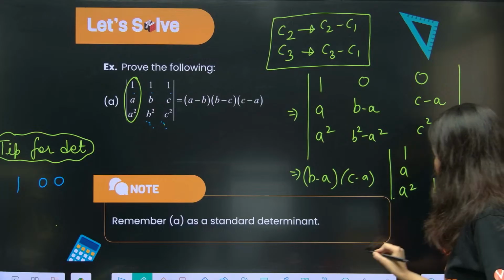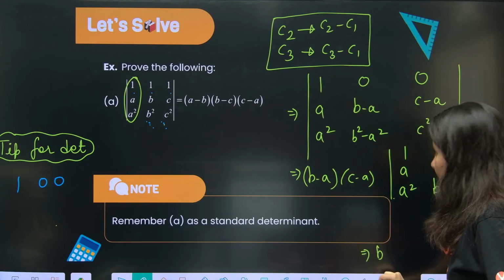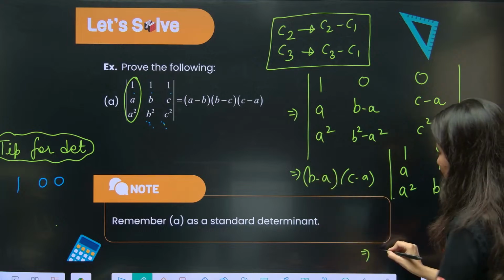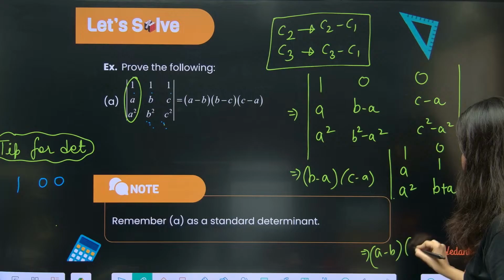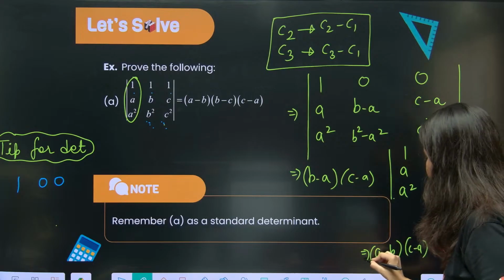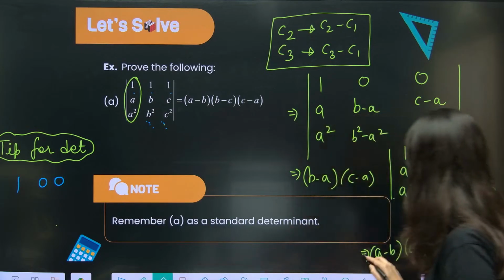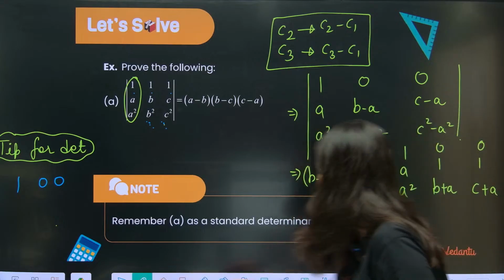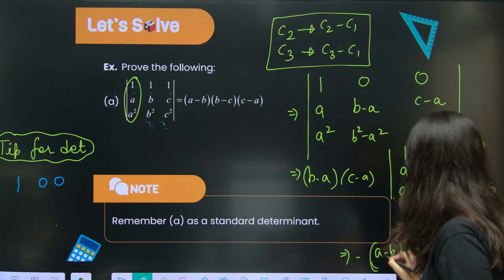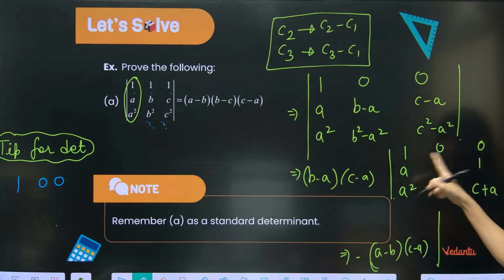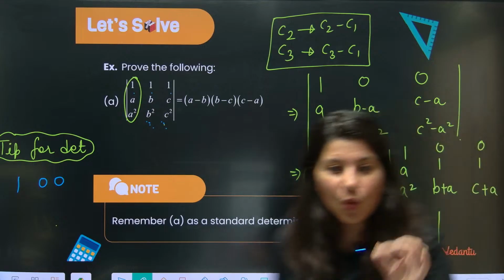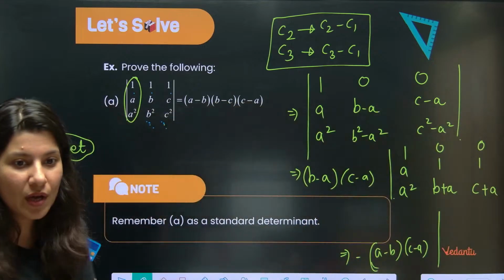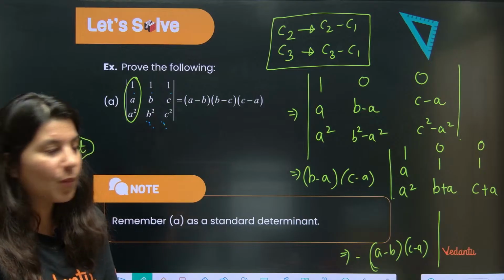Now flip it: this is a minus b and this is c minus a, and there is a negative sign also. So minus of a minus b, c minus a, and now you can open this determinant. The moment you get 1, 0, 0, you can open the determinant.